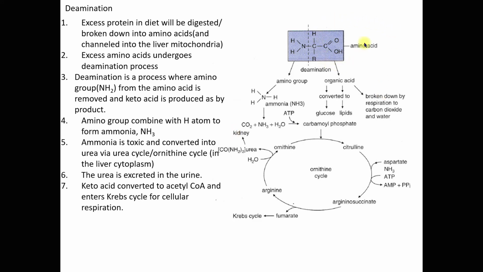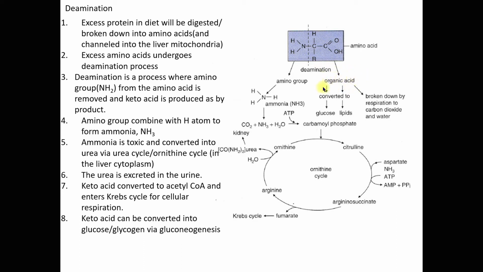Now, what happened to this keto acid? This keto acid will be converted into acetyl coenzyme A, and then that acetyl coenzyme A will enter the Krebs cycle for cellular respiration. The organic acid here refers to the keto acids.